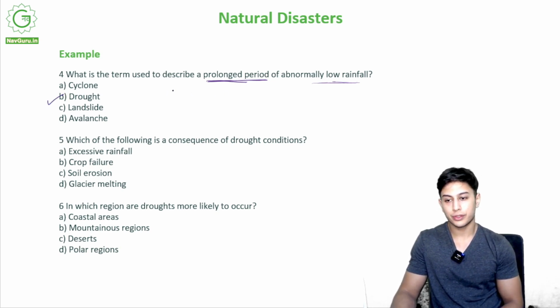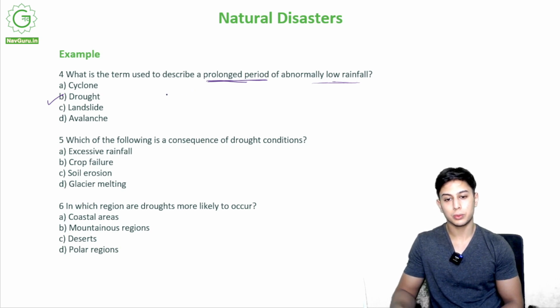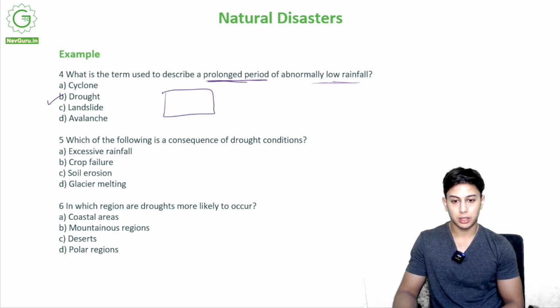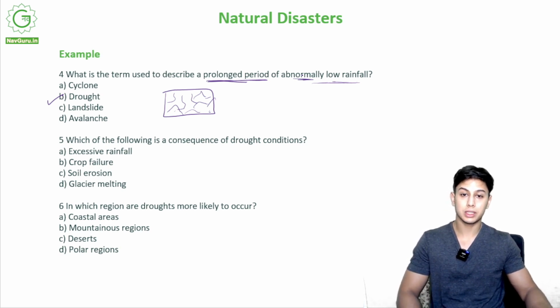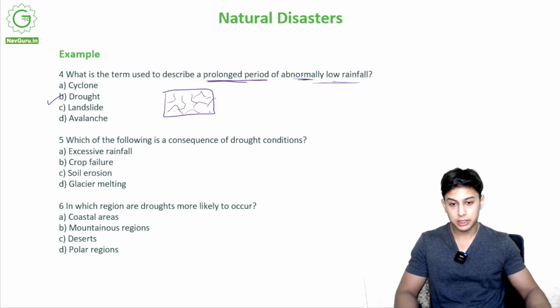If you remember in the pictures of droughts, we found that a lot of cracks on the soil, right? Abnormally low rainfall means normally this does not happen. We have low rainfall, but this one is abnormal. This is for a very long time. Then it leads to drought.